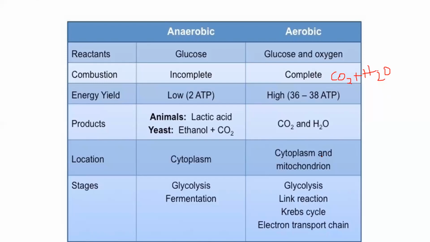So you have carbon dioxide and water. Now anaerobic yields less energy and aerobic respiration yields a large amount of energy. Can someone tell me the exact number in kilojoules for the amount of energy yielded by aerobic respiration?